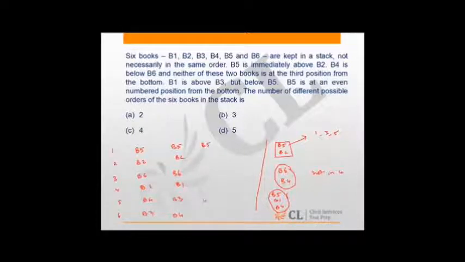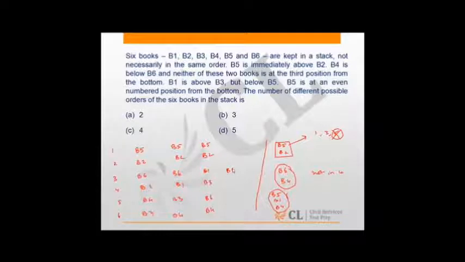Now let's put B6 in position number 5 because it cannot occupy position 4, in which case if this is B6 this has to be necessarily B4 and we know this has to be B2 and B1 comes above B3, so this has to be the sequence. There is no other possibility with B1 being in the position 1. B1 cannot be in position 5 because there are at least 4 books below it. So this cannot be the answer. So the only other possibility is B1 being in position 3.